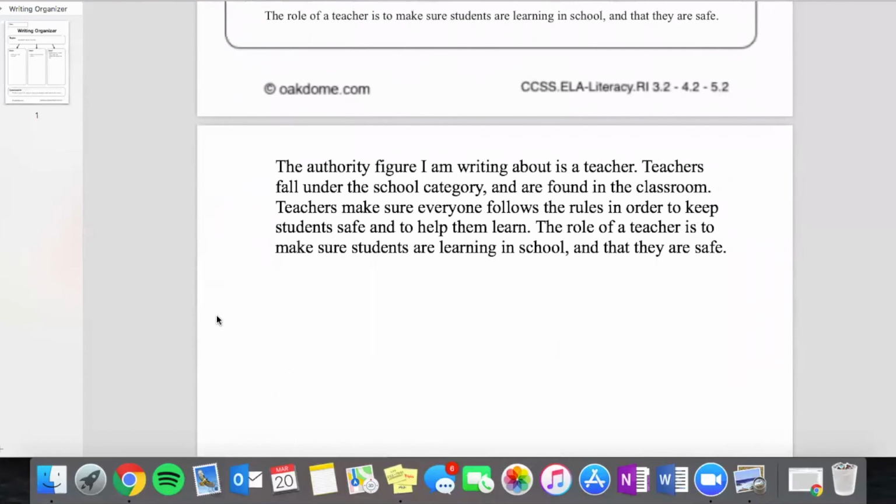So now, our entire paragraph about our authority figure says, the authority figure I am writing about is a teacher. Teachers fall under the school category and are found in the classroom. Teachers make sure everyone follows the rules in order to keep students safe and to help them learn. The role of a teacher is to make sure students are learning in school and that they are safe.